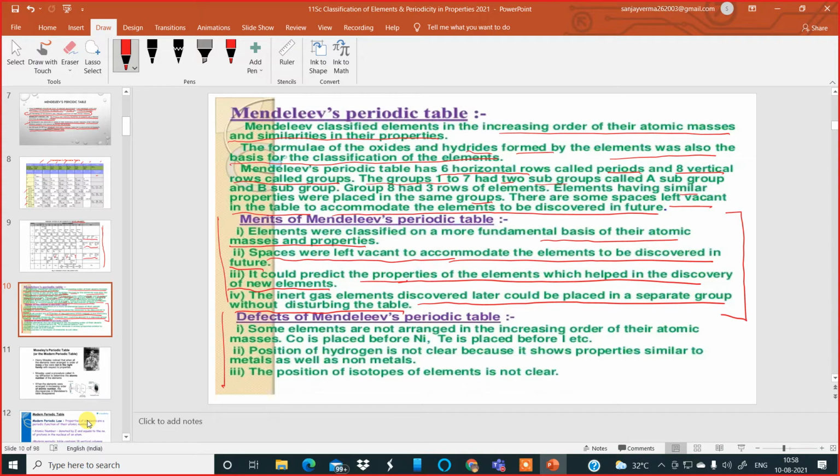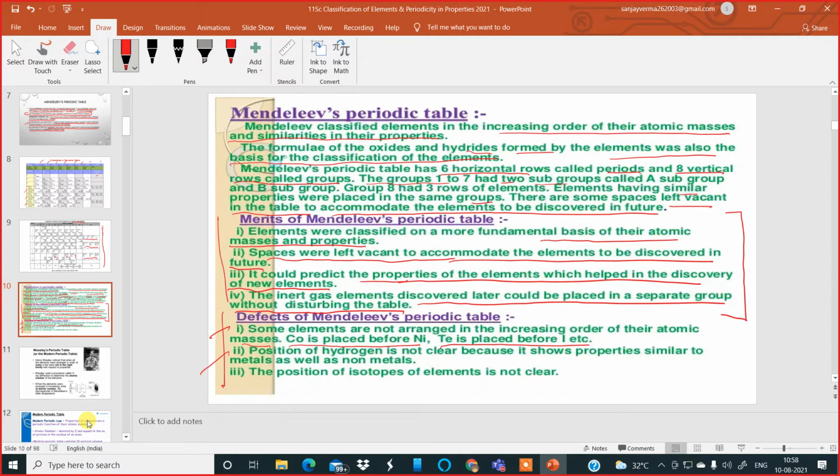But sadly, there were some defects also, after which this table was discarded, which led to Moseley designing a new table, the modern periodic table which we have today. The first defect was that some elements are not arranged in increasing order of atomic masses. Cobalt is placed before Ni, tellurium is placed before I, etc. Number two, the position of hydrogen is not clear.